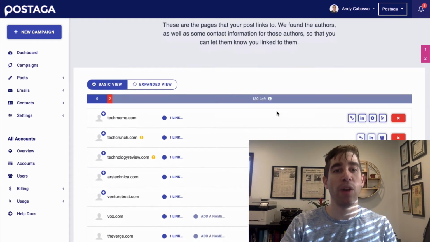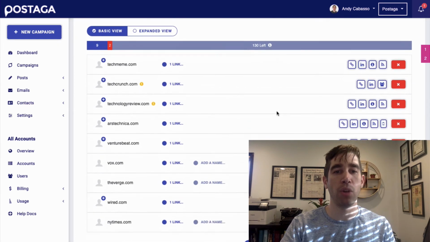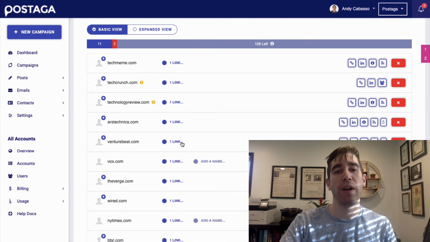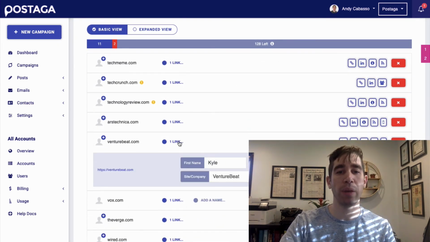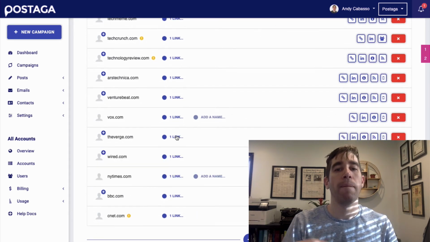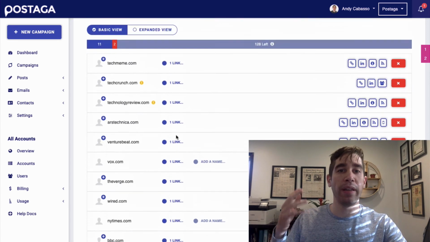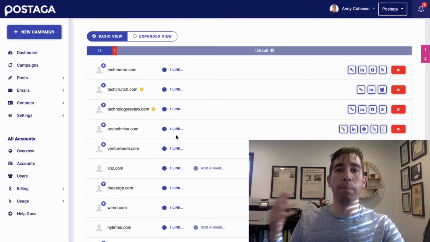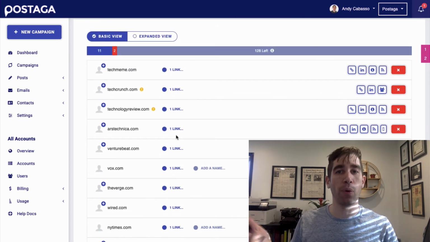So right now, Postaga is pulling in all of these domains. Now, Postaga is finding contacts at each of these websites. And when it's done, I'll be able to get their email addresses and then build an outreach campaign for them.